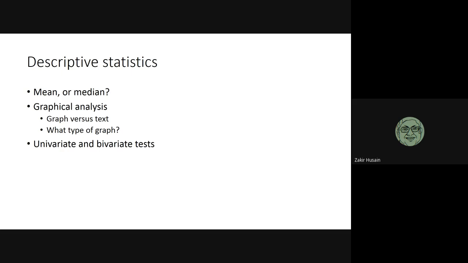But when you're publishing in a journal, you may have to pay for colored graphs. And secondly, you have word limits. The journal where we are planning to send our research paper has a 30-page limit. So if I give a graph, it's going to occupy a lot of space. So I have to be very careful whether to give a graph or not. If I just want to show the prevalence of smoking among boys and girls, should I give it in a graph or text?